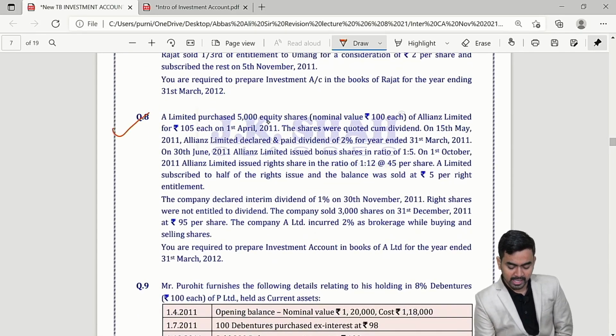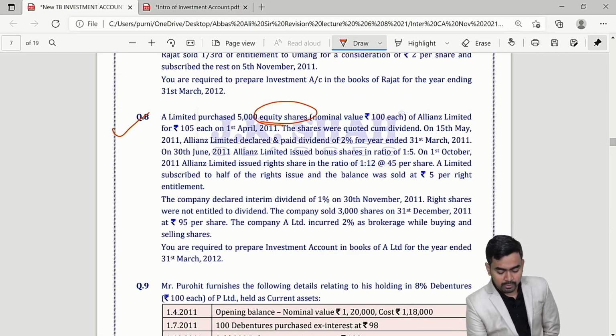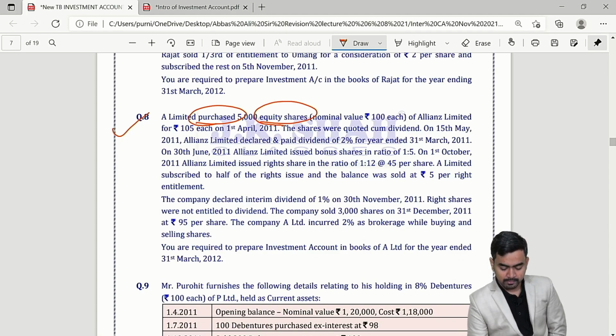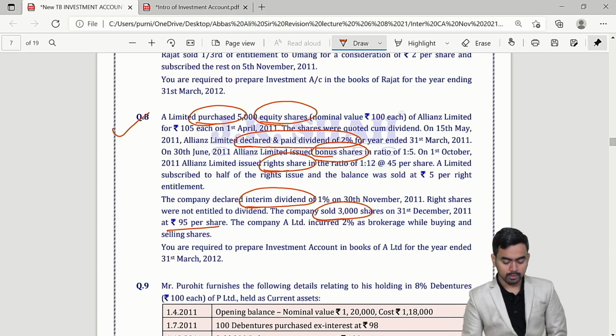Question number 8 again deals with equity shares. Now here again if you check, purchase is there, dividend is there for last year, bonus is there, rights is there, interim dividend is there, and here a sale transaction is there, 95 sold.